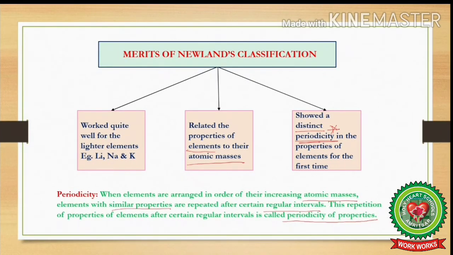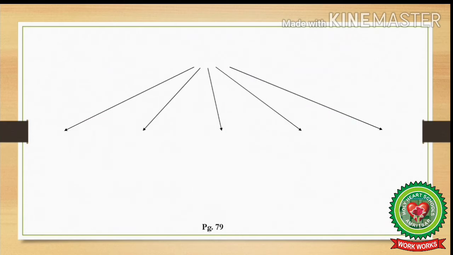In this way, Newland's law of octaves proved to be very useful, and Newland was even awarded the Davy Medal in 1887 by the Royal Chemical Society, London. But still this law was discarded.